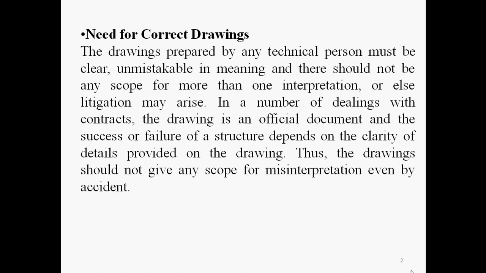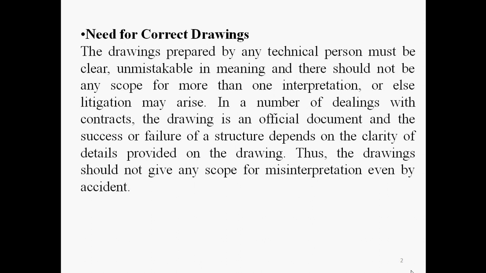So drawing becomes an official document, and the success or failure of a structure depends on the clarity of details provided on the drawing. Means if a close fitment is there, you must go with close tolerances. If the fitment is a close tolerance fitment and we have given a wide dimension or wide tolerance, it becomes a non-correct drawing.